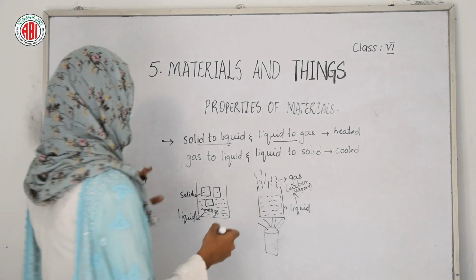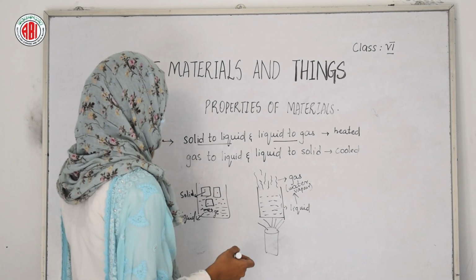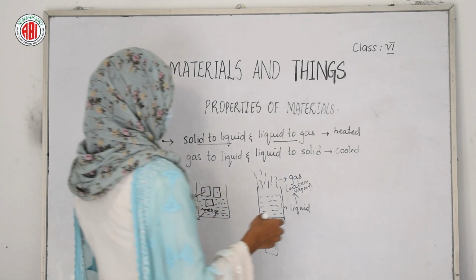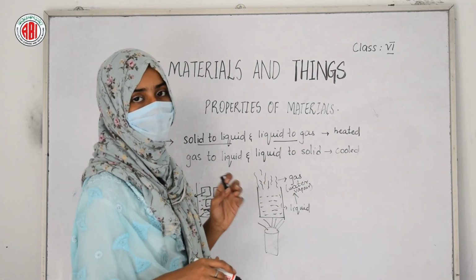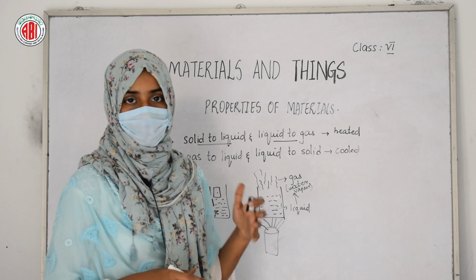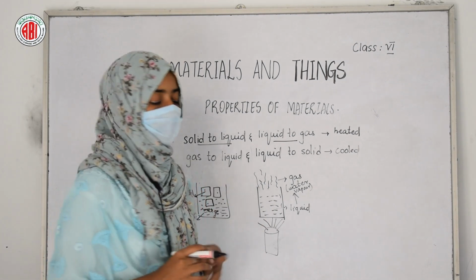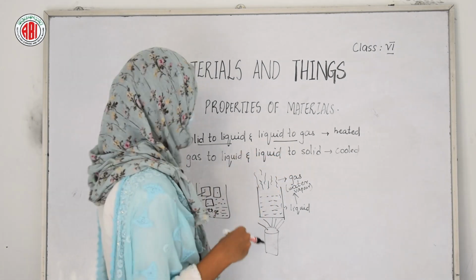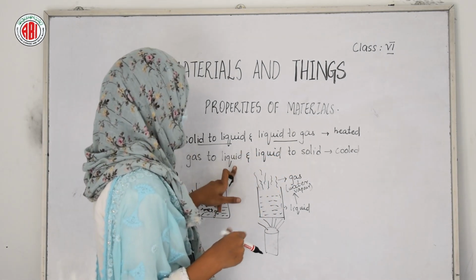Let us see the second one: how gases are going to be converted into liquid on cooling. In the chapter Rain, we have already discussed the formation of clouds and also the rain. Let us take the example of that process to understand how gases are converted into liquid.